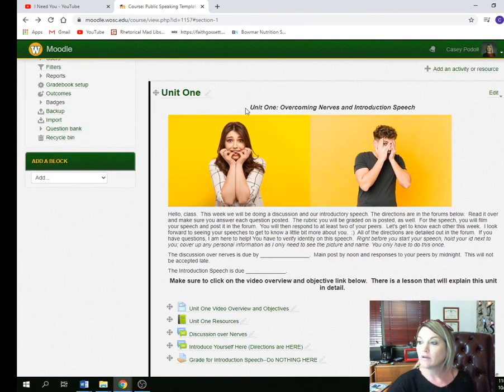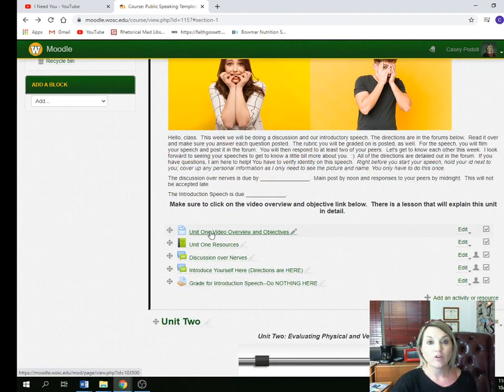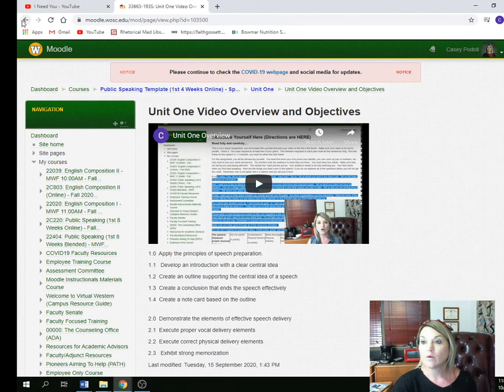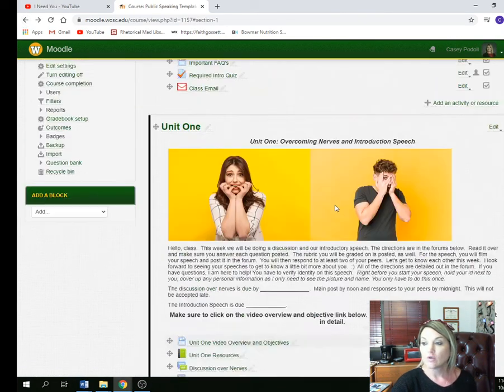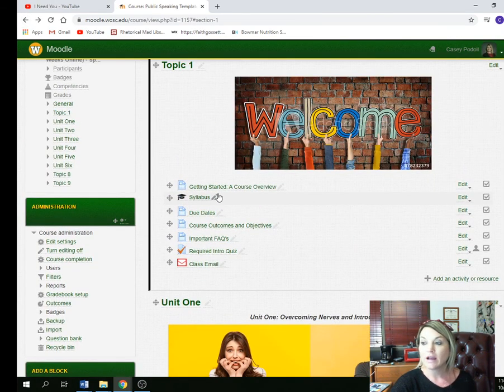Then you can come down here to Unit 1. The very first thing you'll do in Unit 1 is click here, and I want you to watch this video as it will explain everything. So that's going to be the very first thing you do and how you get started. So you will need to make sure that you have something to record your speeches with, that you can use your phone, and I've given information in each unit on how to do that.